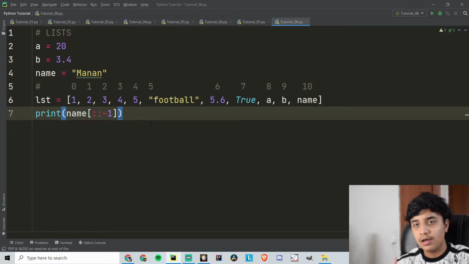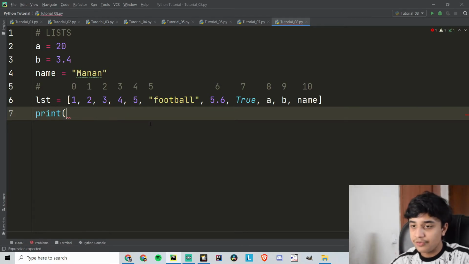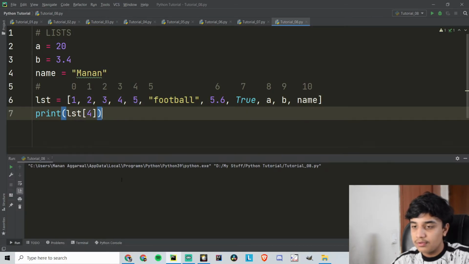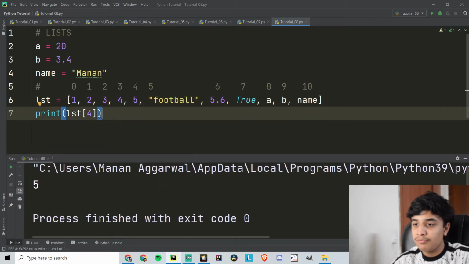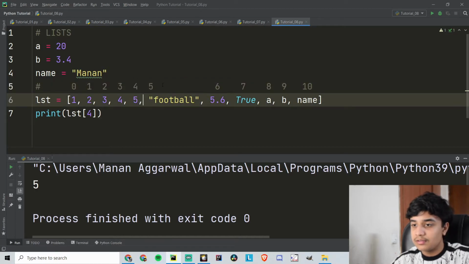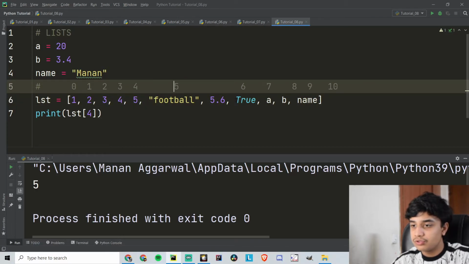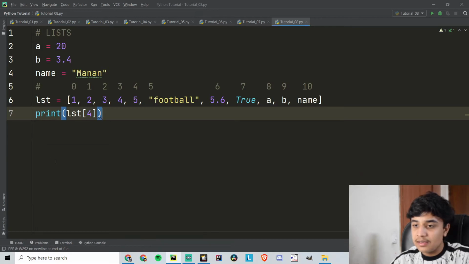I wanted to introduce you guys to lists, and I will discuss some other functions in the next video. Till then you can try some other new things and different things in lists. You can practice some other things like slicing. If I access 4, it will give me 5, the value 5, because 5 is at the index of 4. So that's how we use strings and lists.